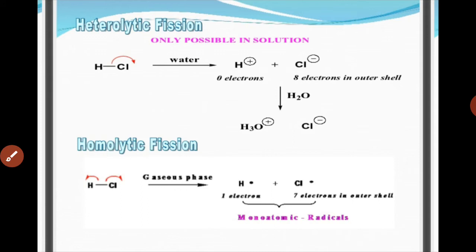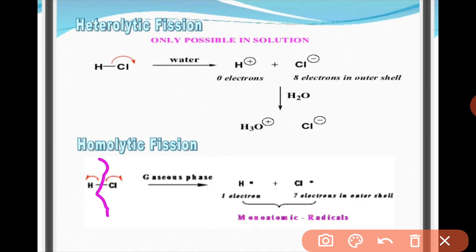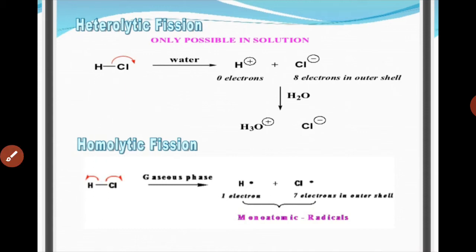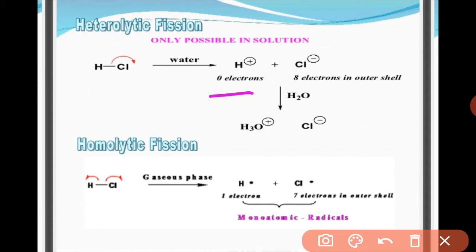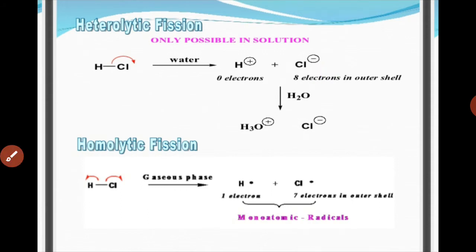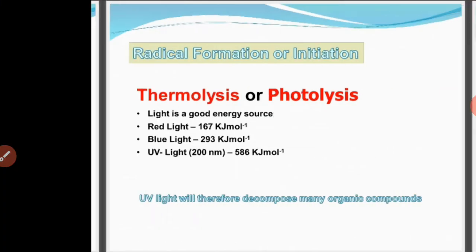So the HCl is broken down in the gaseous form, that lysis happens, and as a result one electron is shifted there and one electron is shifted there. So the free radical is generated. However, if the fission is not like this, in a way that electron density is shifted to one side, then as a result cations and anions will be generated. Like here you can see that a cation is generated, here an anion is generated. So you have to remember and differentiate between heterolytic and homolytic fission.